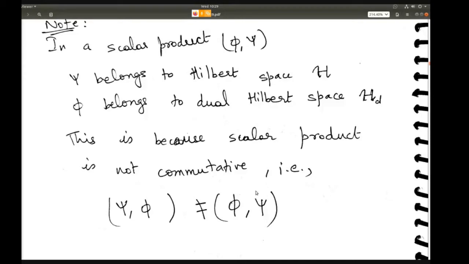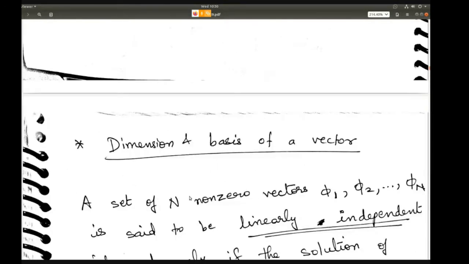We'll look at examples, then it will be clearer. This is because the scalar product is not defined unless phi and psi are complementary to each other. Only then can you do the matrix multiplication. If matrix multiplication itself is not applicable, then there is no point taking the scalar product. That is the whole thing here. We'll come to problems pretty soon, and then it will be fine.